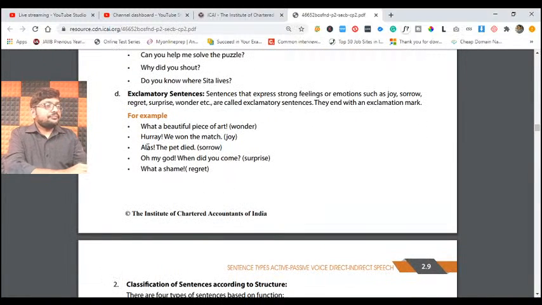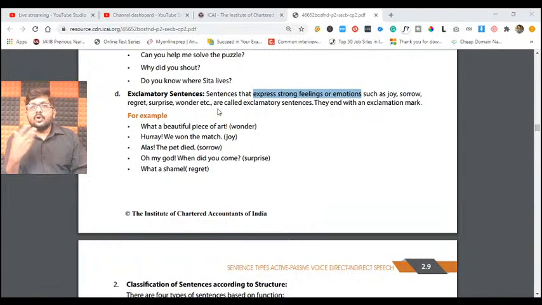Similarly, we have exclamatory sentences. Exclamatory sentences are sentences that express strong feelings or emotions. Please underline that. If you share some strong feelings or emotions, understand, friends, those emotions can be joy, sorrow, regret, surprise, wonder, anything.